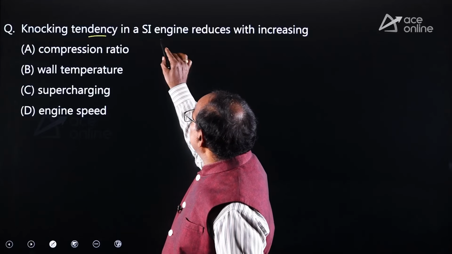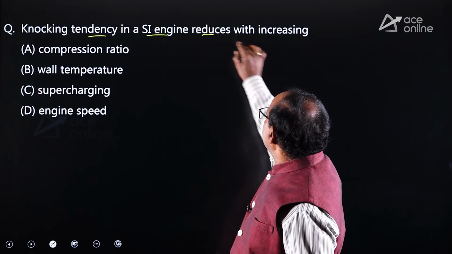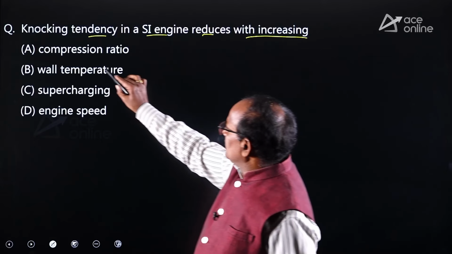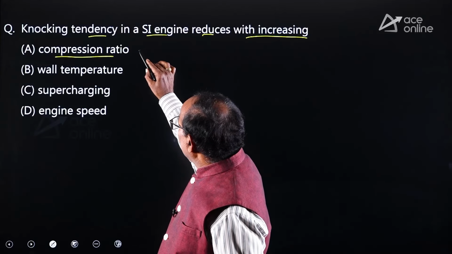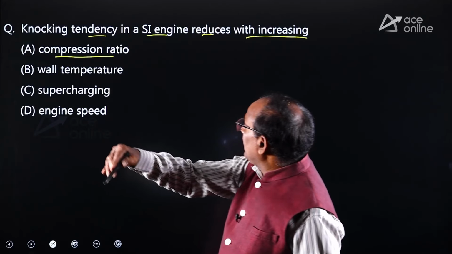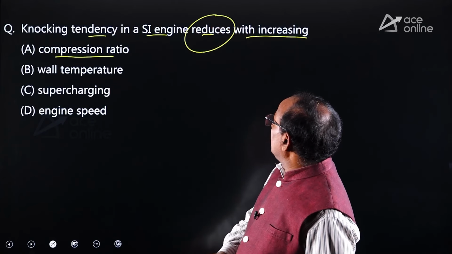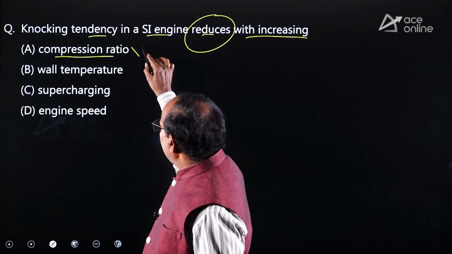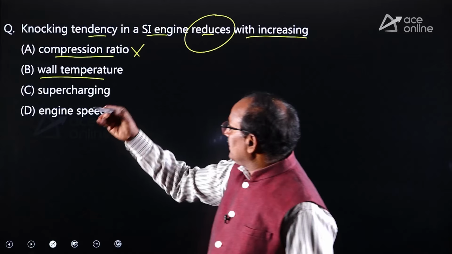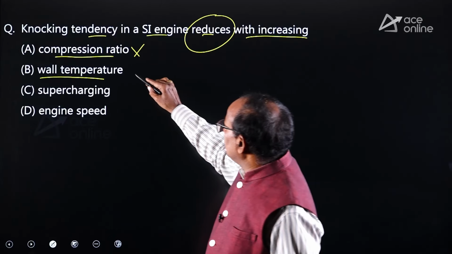Knocking tendency in SI engine reduces with increase in option A, compression ratio. No, if compression ratio increases, knocking tendency increases, but it is asking how to decrease the knocking tendency. Wall temperature, no, by increasing the wall temperature, knocking tendency increases.